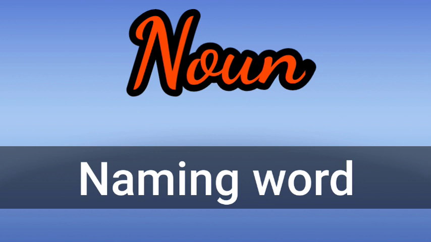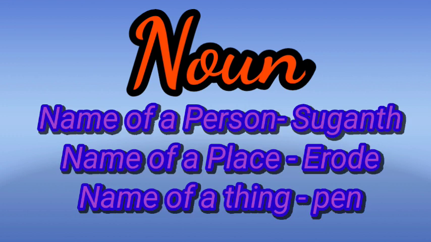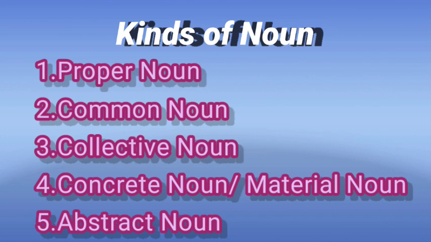What is a noun? A noun is a naming word. It refers to the name of a person, for example Sugandh. Name of a place, Erode. Name of a thing, pen, anyone. So what is a noun? A noun is the name of a person, place or thing. Let's see the kinds of noun: proper noun, common noun, collective noun, concrete noun or material noun. The last one, abstract noun.